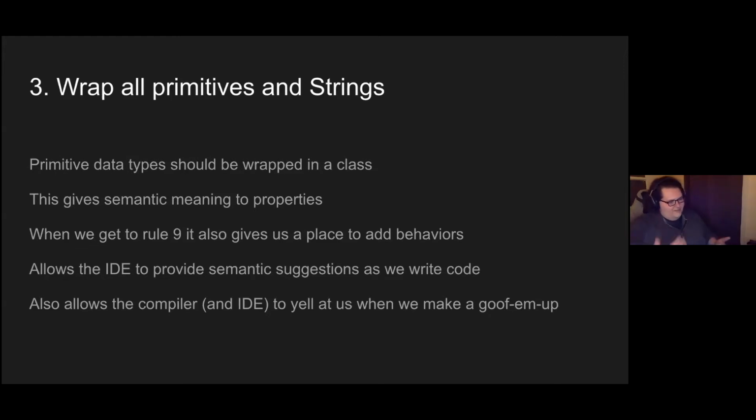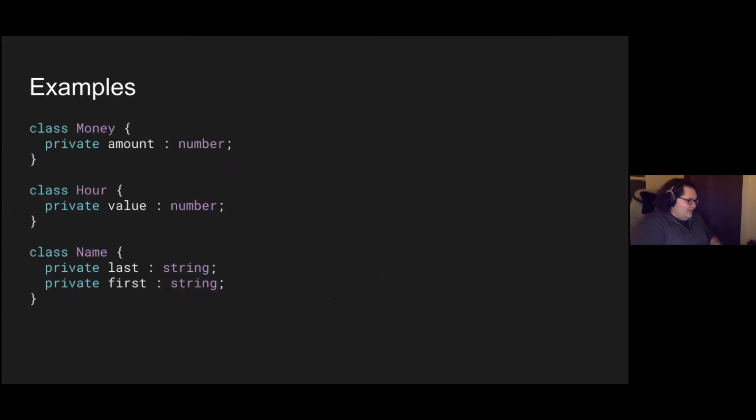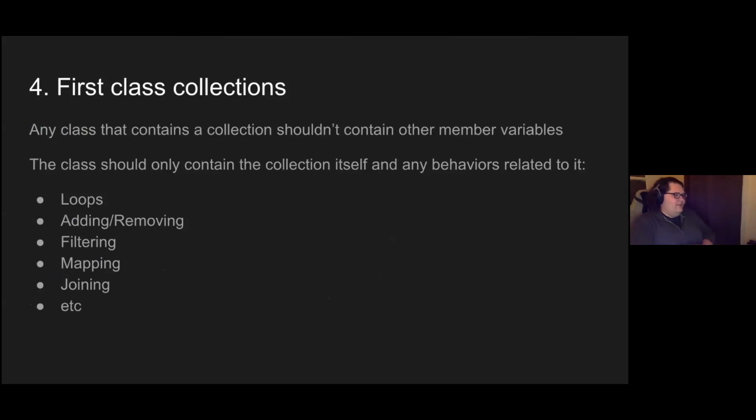So in the process of doing that, we do have the ability to have the compiler yell at us when we goof up. And examples, okay, first class collections. So as Peter was talking about in his Lodash presentation there, we do want to keep the contents of a collection to a particular type.